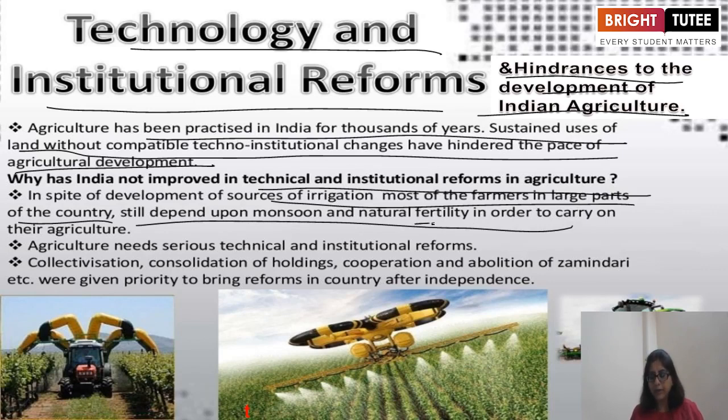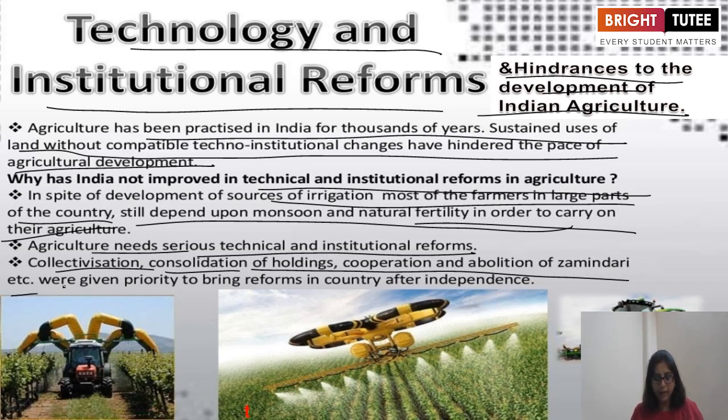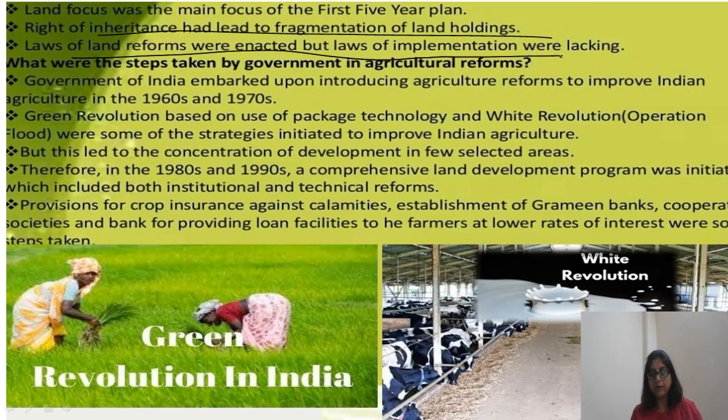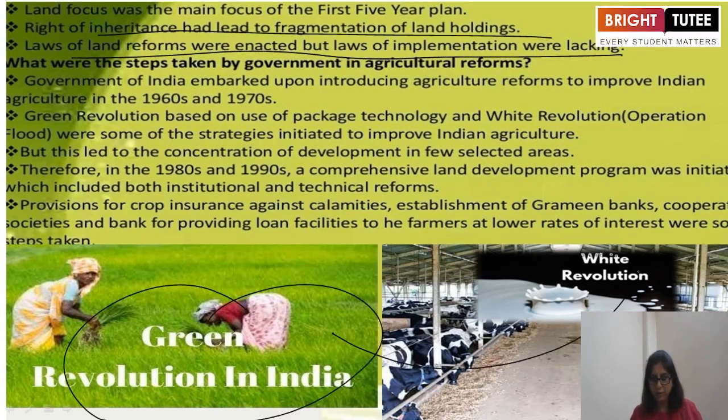They depend on natural fertility in order to carry on their agriculture, and agriculture needs serious technical and institutional reforms. Collectivization, consolidation of holdings, cooperation and abolition of zamindars, etc. were given priority to bring reforms in the country after independence. Land reform was the focus of the first five year plans. The right of inheritance had led to fragmentation of land holdings, and laws of land reforms were enacted, but laws of implementation were lacking. And we are reading about the Green Revolution in India.